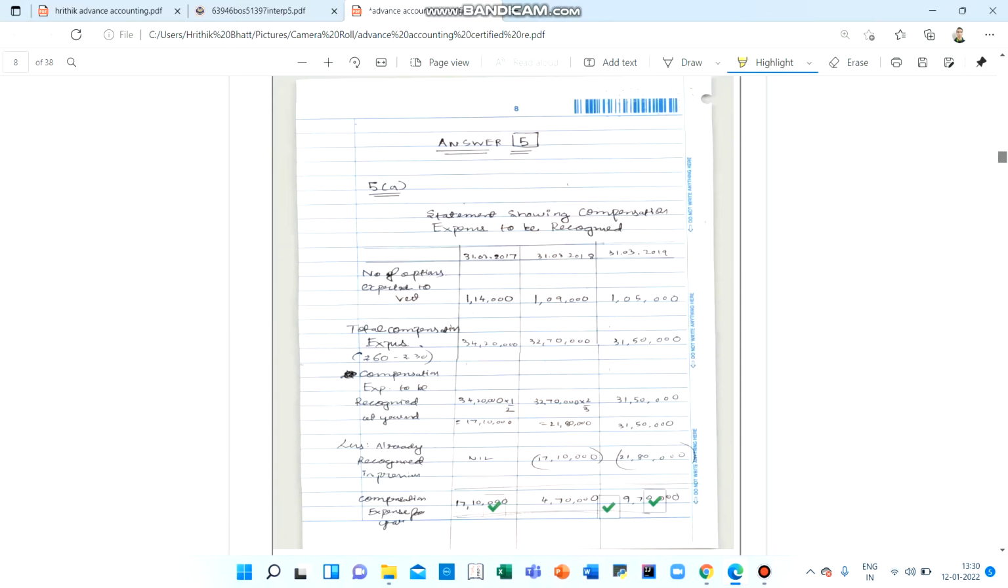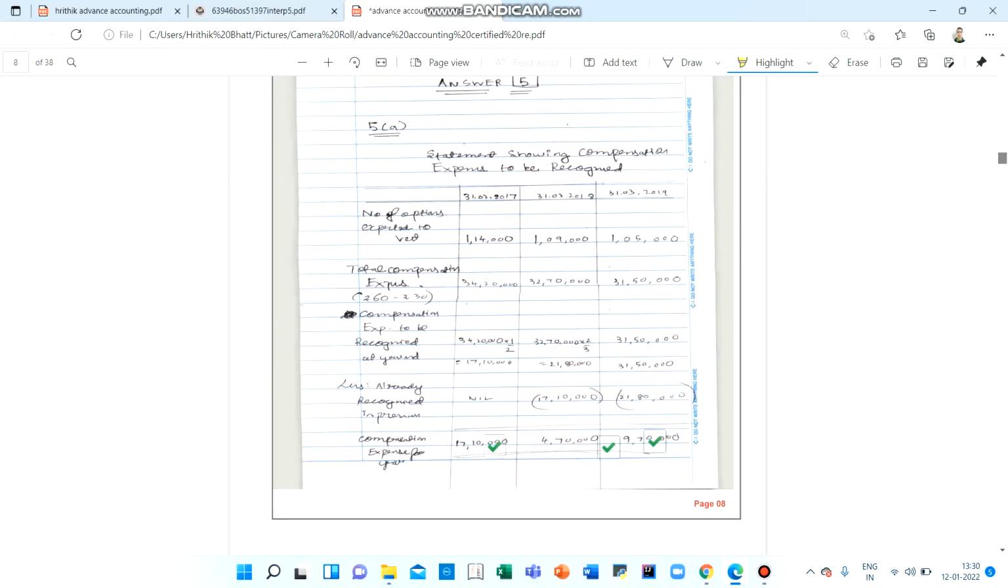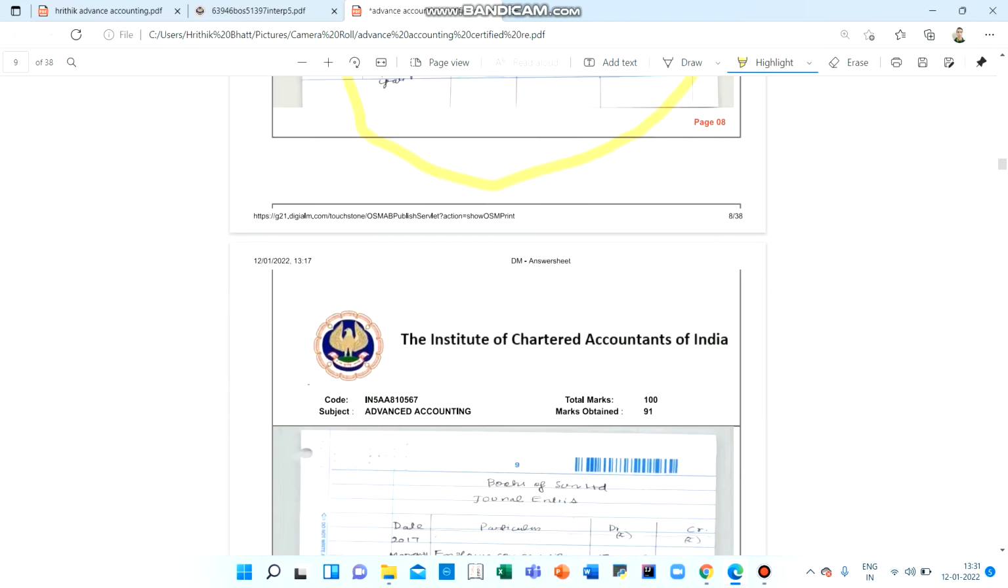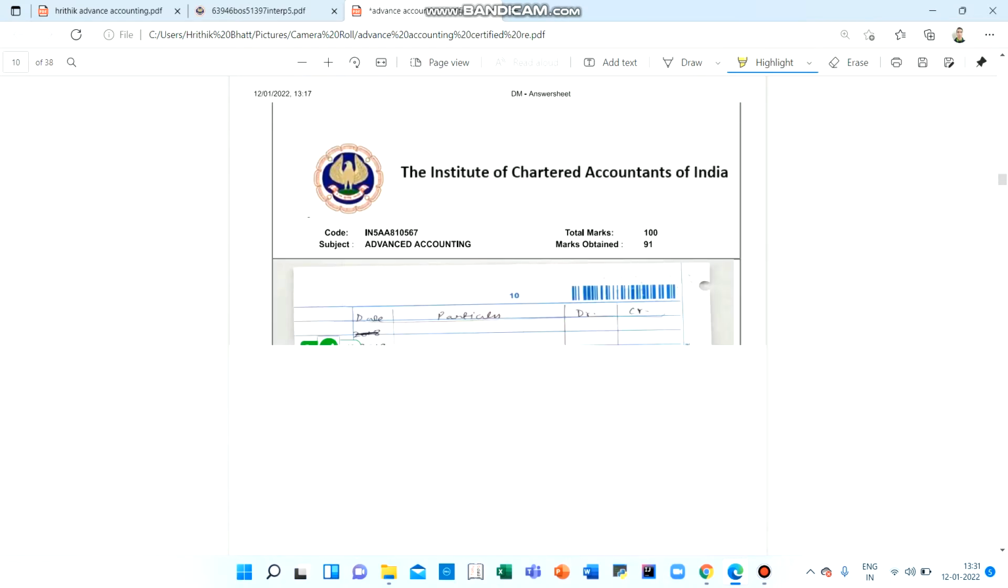This was the fifth question. The first part is about employee compensation expense in the ESOP chapter. You can see that many students do not write this well, like they don't follow this format. The important thing is not that you follow this format. The examiner has given marks for the compensation for the year. Whichever way you do it, the final figure should come, and you have got marks also here. Then these are the normal journal entries which you are required to make.